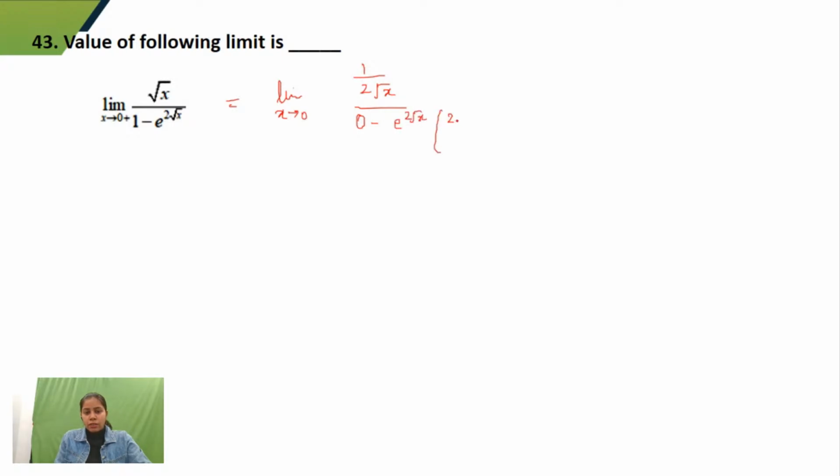And if I differentiate 2 root x, it would become 1 by 2 root x. 2 and 2 get cancelled, and I can see here 1 by root x cancelled with 1 by root x. So I'll get here minus 1 by 2 e to the power 2 root x, limit x approaches to 0. If I fill the value x as 0, I'll get minus 1 by 2 as a limit.